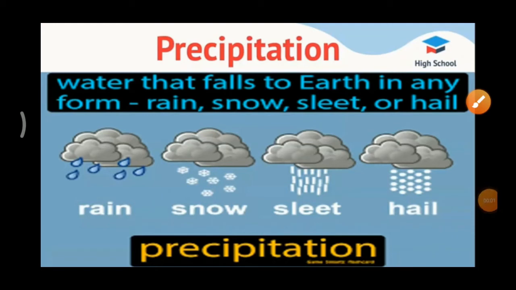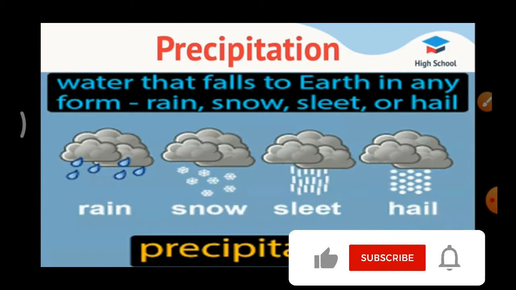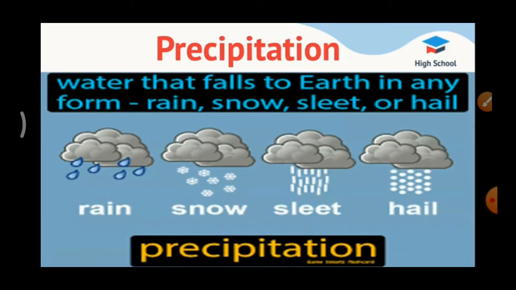Students, this is the second part of the geography third lesson, that is the hydrologic cycle. Precipitation. Precipitation refers to all forms of water that fall from clouds and reach the earth's surface. This is called precipitation.